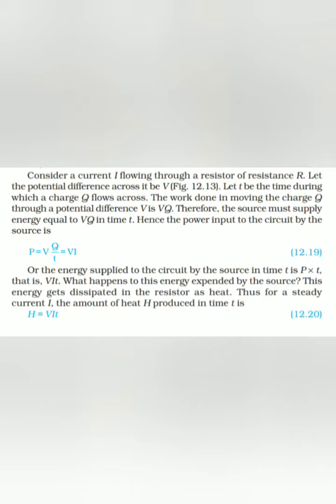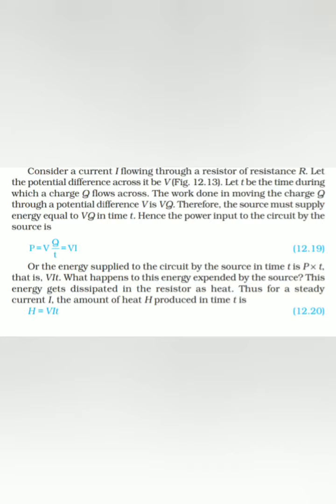So H is the amount of heat energy generated across a resistor or a circuit, given by H = VIt. Hence we have H = VIt, the expression for heat energy produced because of the heating effect of electric current.